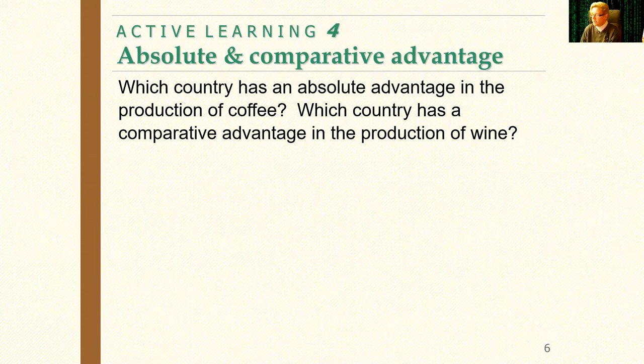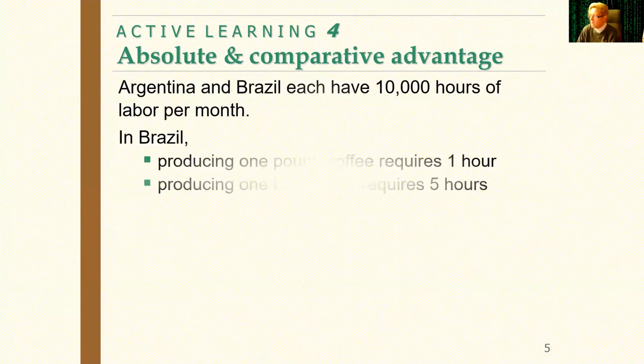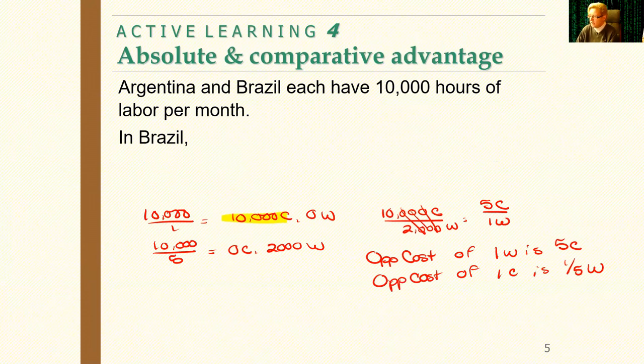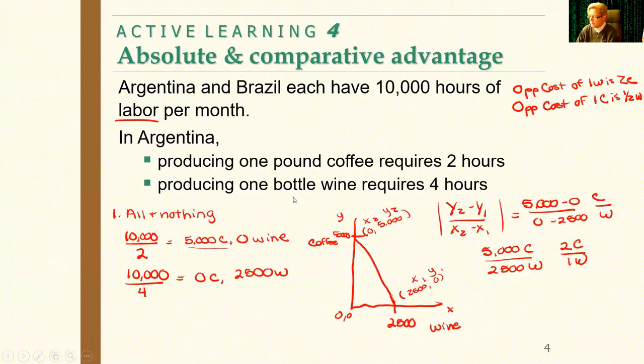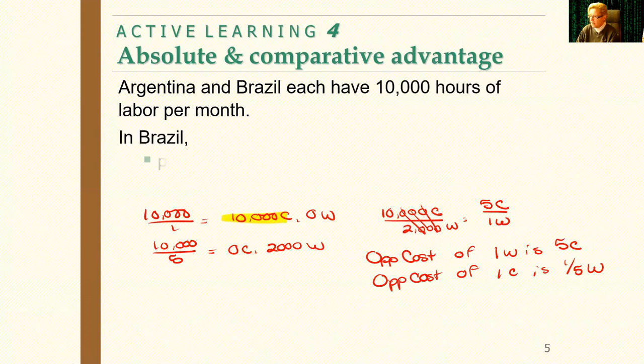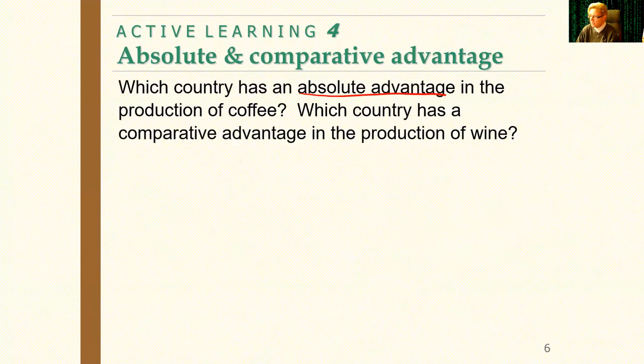Okay, which country has an absolute advantage in the production of coffee? Remember, absolute advantage, who can produce the most? So let's go back and look at our work and decide who that would be. Okay, I'm just going to highlight my answers here. I have 10,000 coffee, and then going back to Argentina, I have 5,000 coffee. So to me, it looks like Brazil can produce the most coffee.